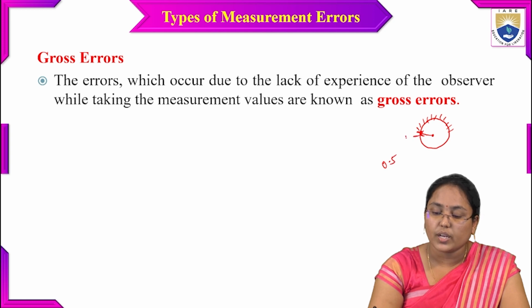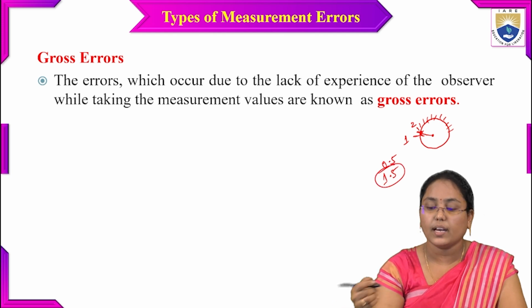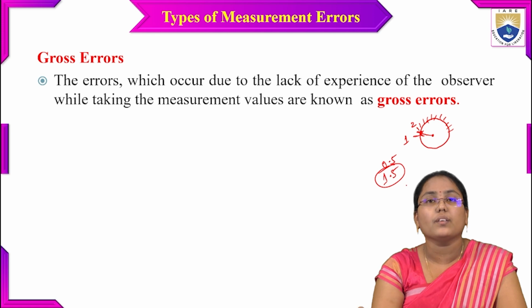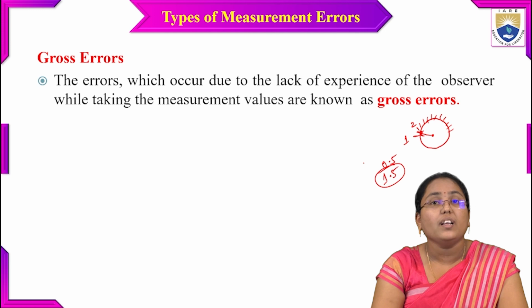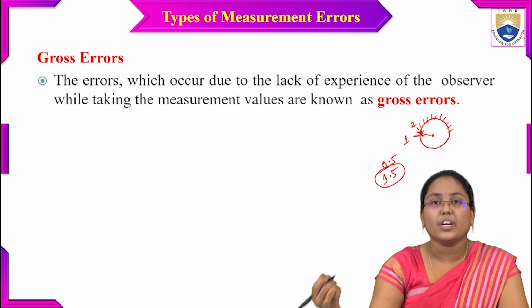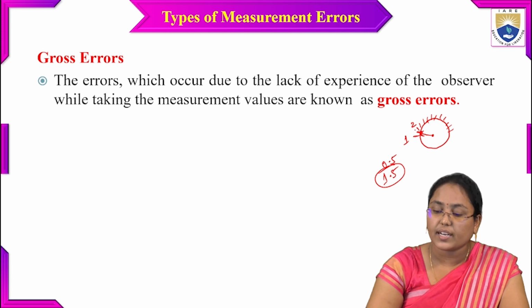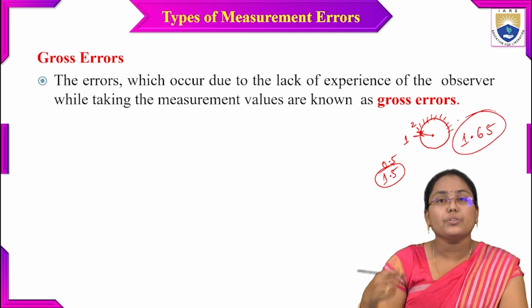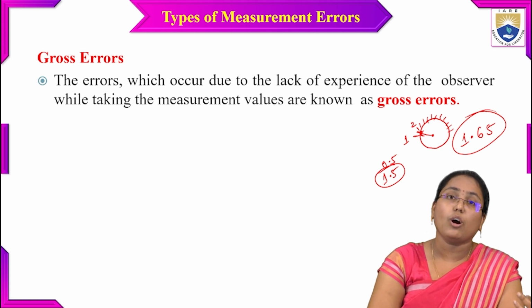So I can take this as 1 and this is 2, and total it can be 1.5. Now this is not the exact value. This might be coming with lack of experience, it might be recorded as it. But if the same thing is being measured by a very experienced person, they might measure it as 1.65 accurately.